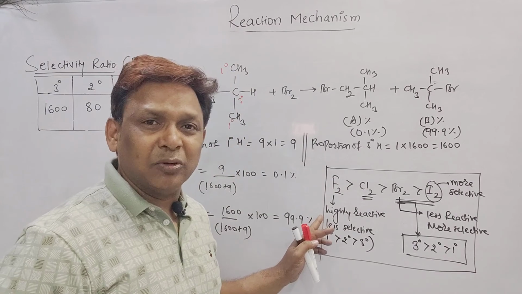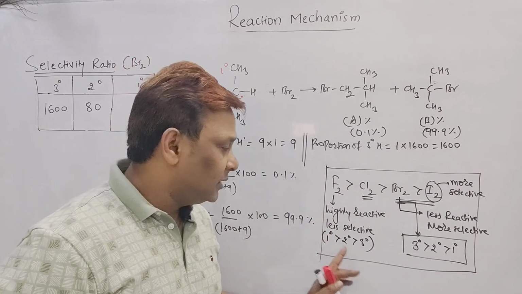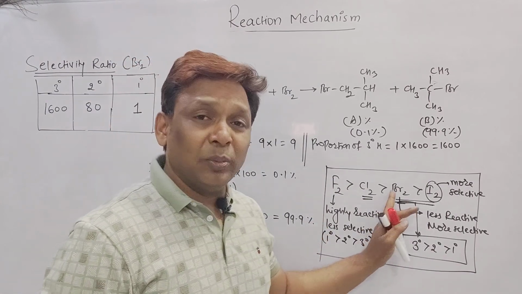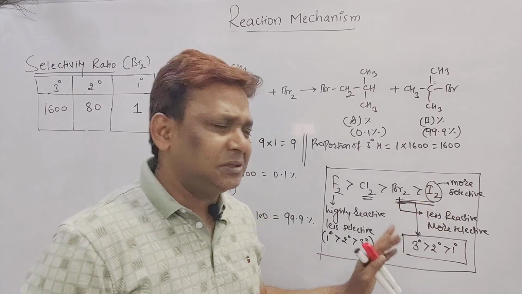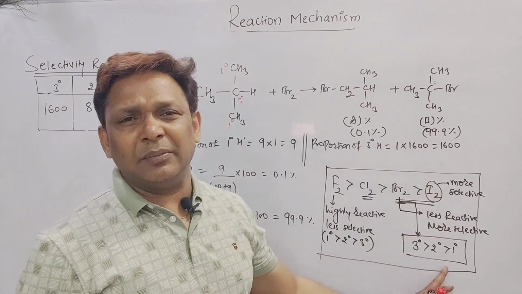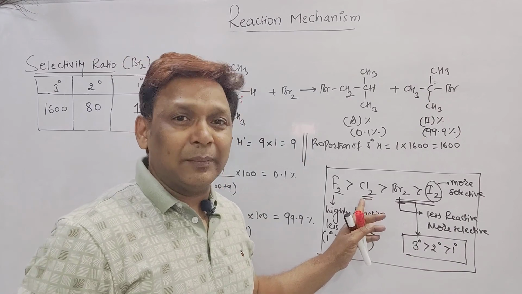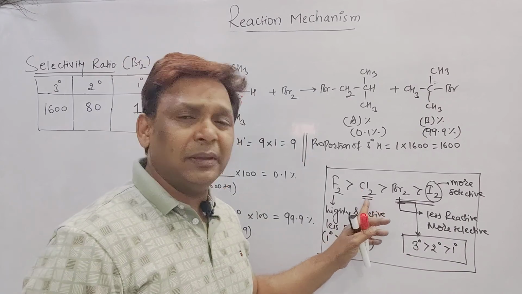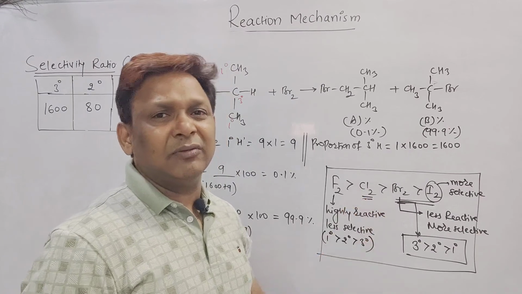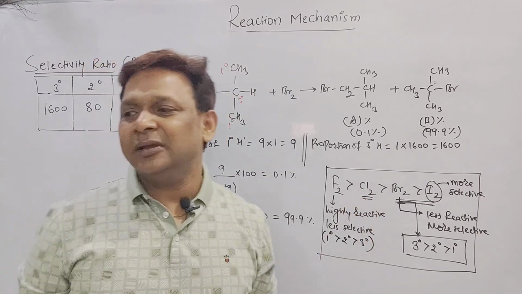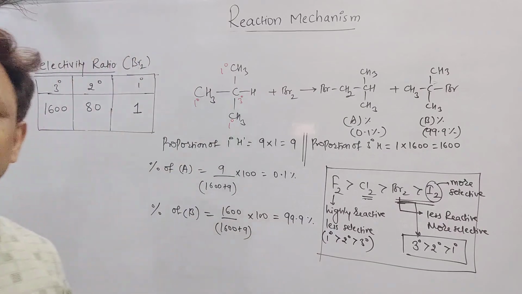Fluorine is less selective, meaning primary becomes major and tertiary becomes minor. But with bromine and iodine, always tertiary becomes major and primary becomes minor. But with chlorination, primary may be major or primary may be minor. It depends on the reactant involved. Is it clear? Take a screenshot of this one also.